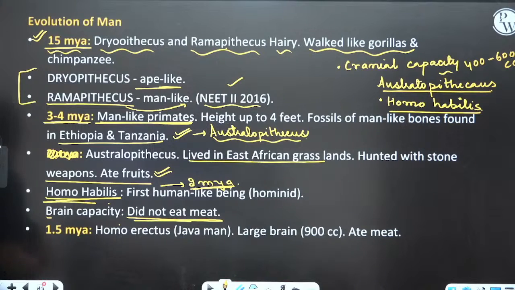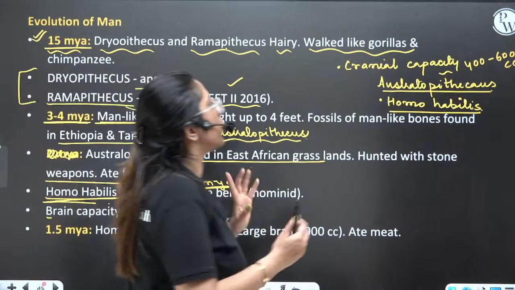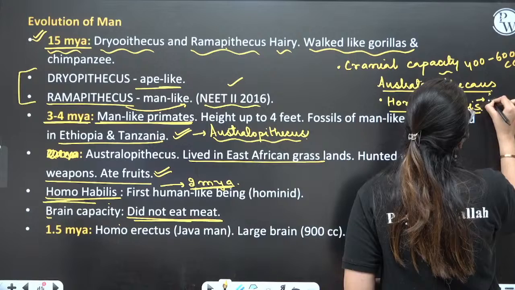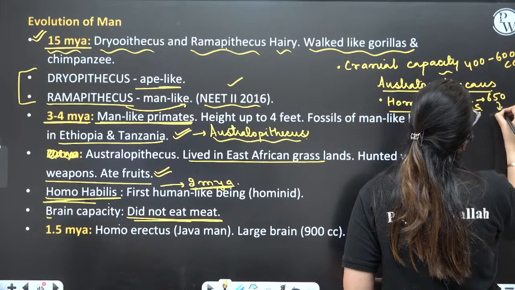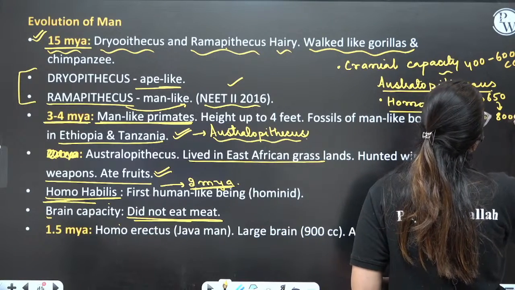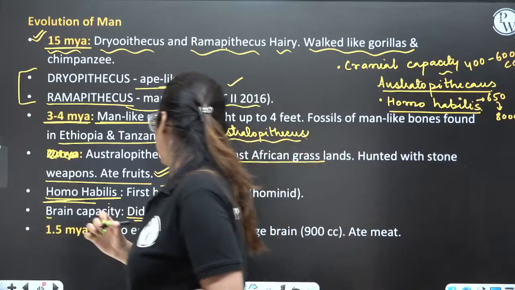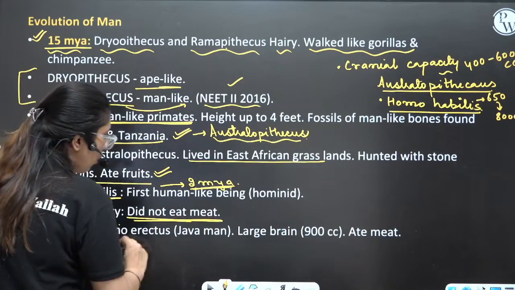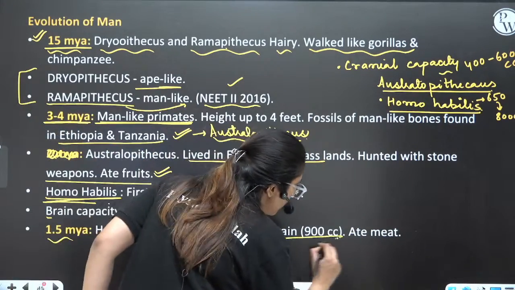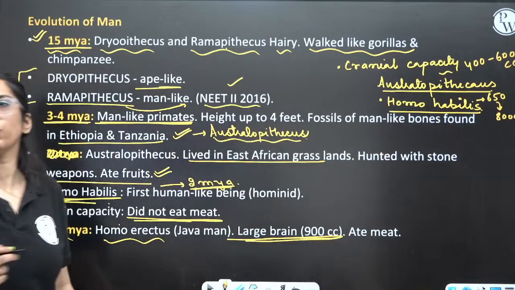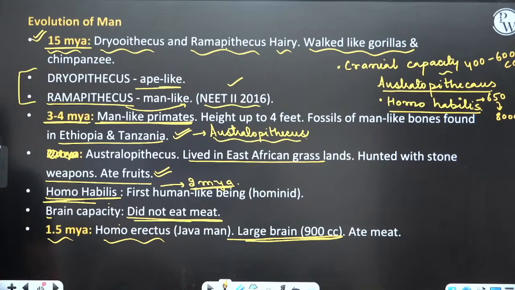Homo habilis were 650 to 800 cc. Then comes the Homo erectus with a large brain, 900 cc, and they used to eat meat. Clear? Homo habilis, Homo erectus.